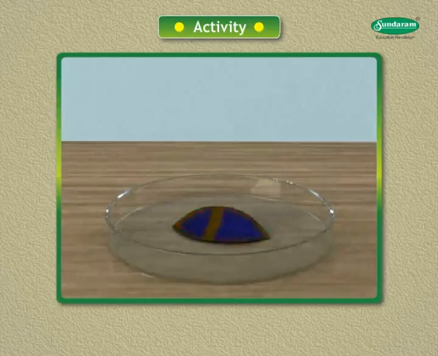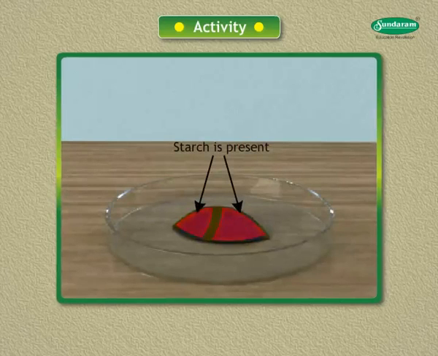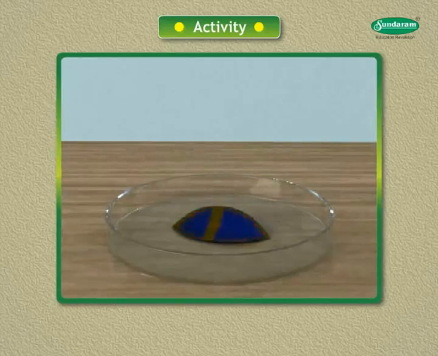11. The uncovered part of leaf on both sides of the aluminium foil, which was exposed to sunlight, turns blue-black on adding iodine solution, showing that starch is present in this part of leaf. This means that the part of leaf which was exposed to sunlight could do photosynthesis to make starch. 12. Since the part of leaf which was covered and hidden from sunlight does not contain starch, but the part of the leaf which was exposed to sunlight contains starch, therefore we conclude that sunlight is necessary for photosynthesis to